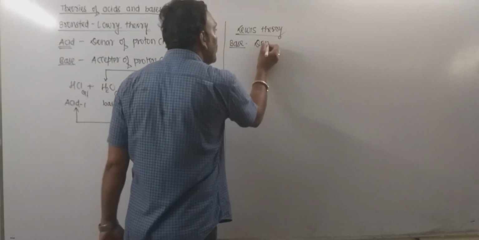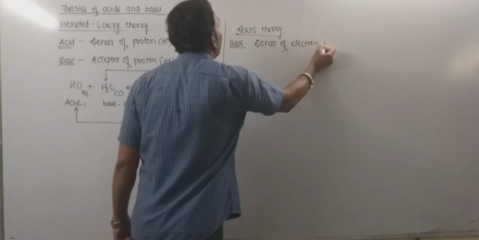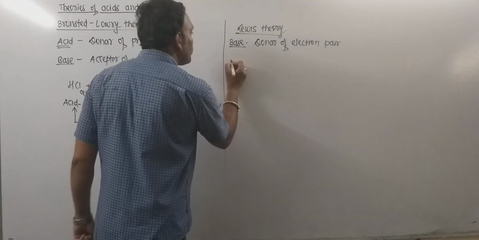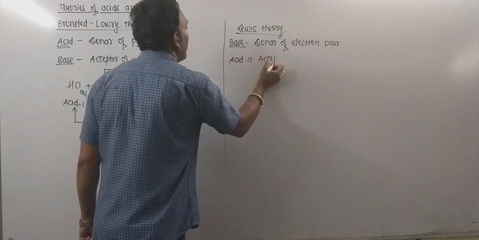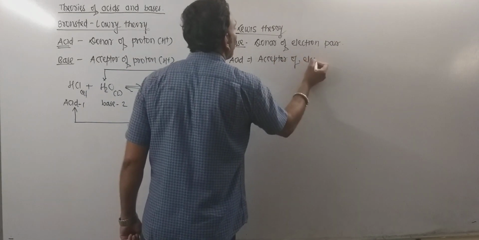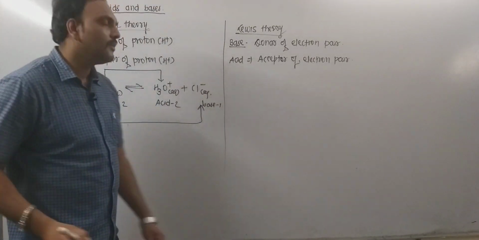I mean donor of electron pair is base, whereas acceptor of electron pair is said to be acid.